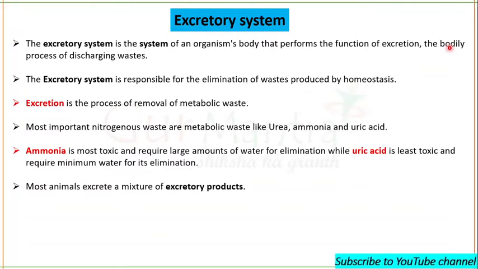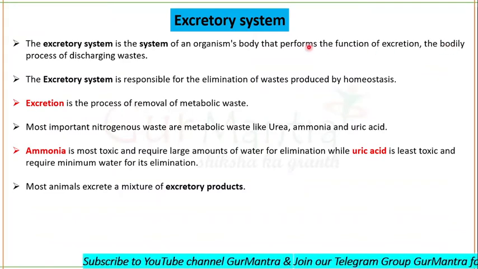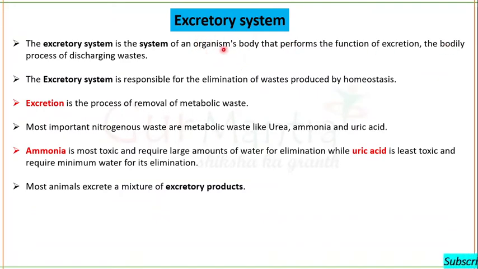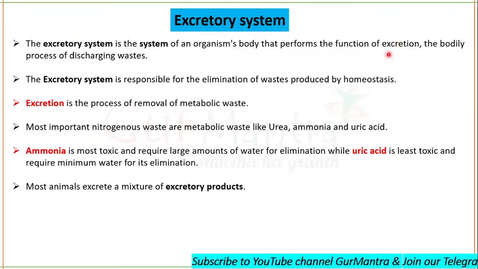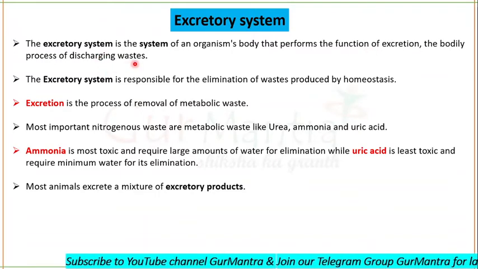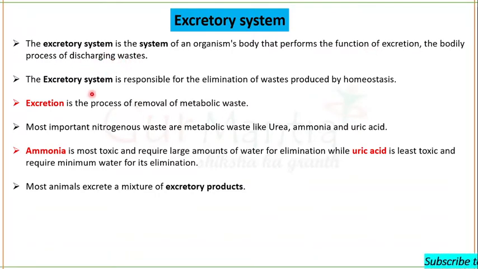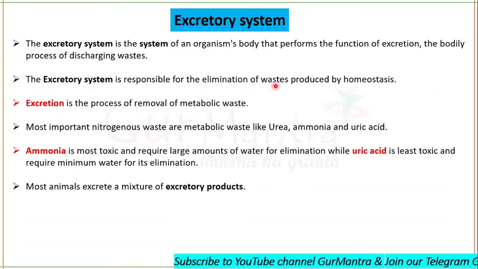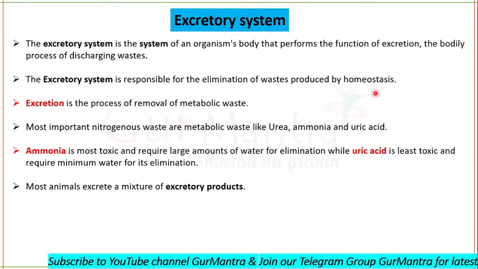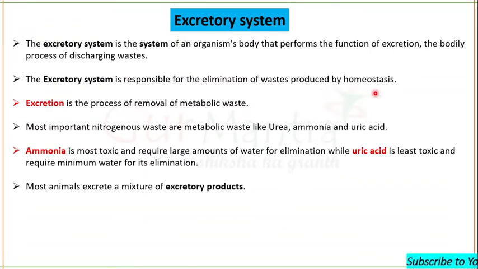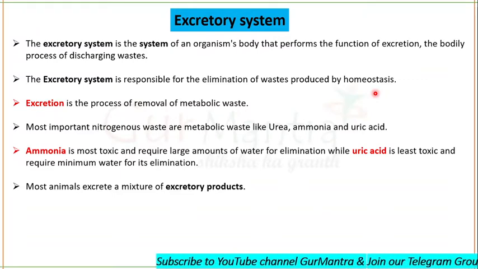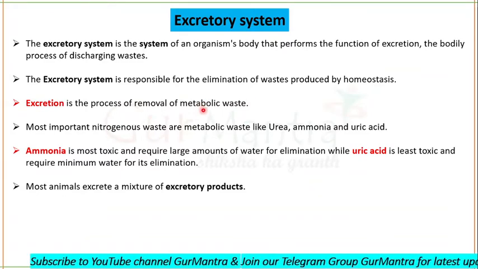Excretory system, as the name itself says, excretion. The excretory system is a system of an organism's body which performs the function of excretion. What is excretion? The process of discharging waste. This system is responsible for the elimination of waste produced by homeostasis. Homeostasis is the regulation of your body fluids and body temperature. And excretion is the process of removal of metabolic waste.